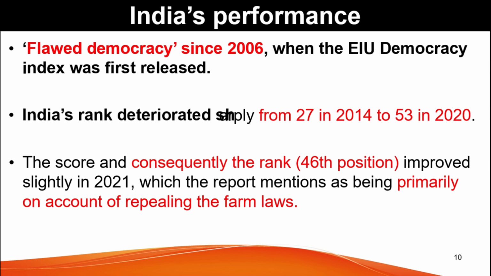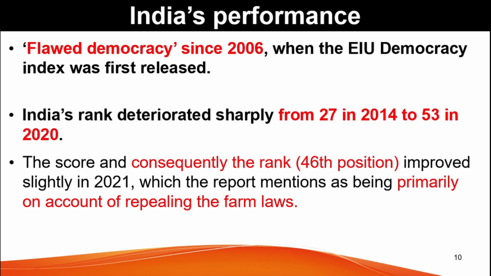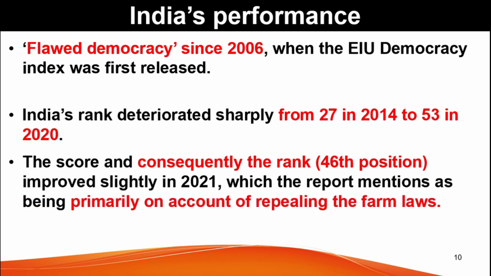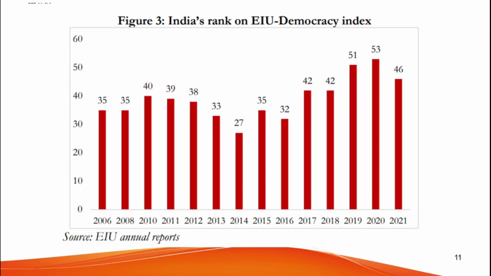India's rank deteriorated sharply from 27 in 2014 to 53 in 2020. But if you see, the score and hence the rank went down to 46th position from 2020 to 2021. The EIU report states that it is primarily on account of the repealing of the farm laws. In this graph, you can see the rank from 2006 to 2021. This graph has been directly taken from the paper. You can see the improvement in rank from 2020 to 2021 as I had mentioned before.